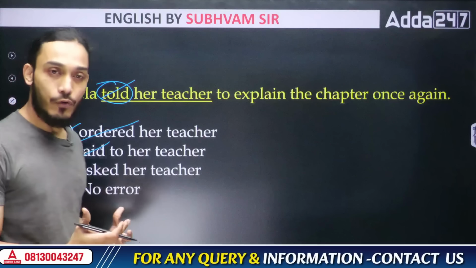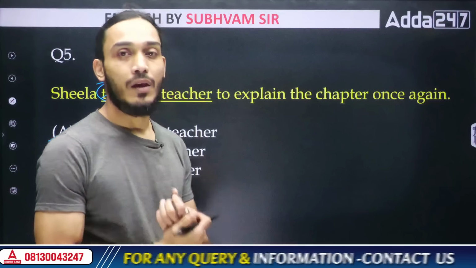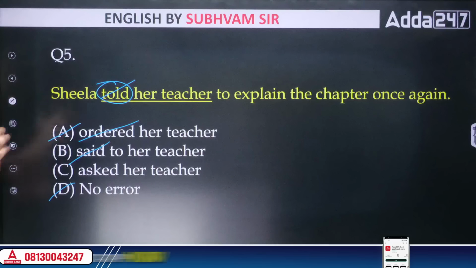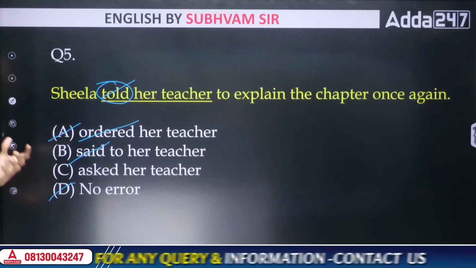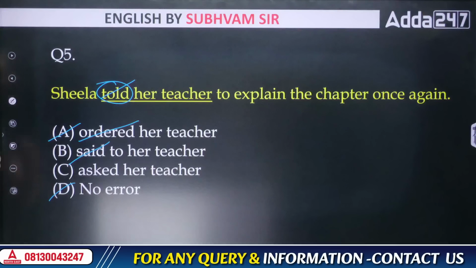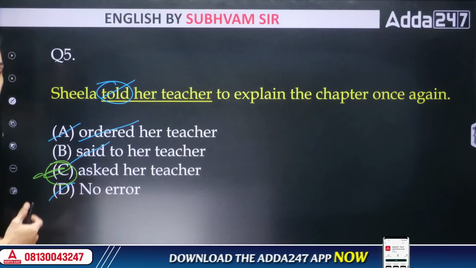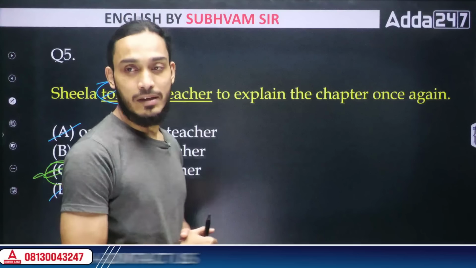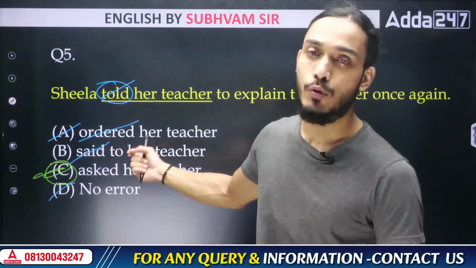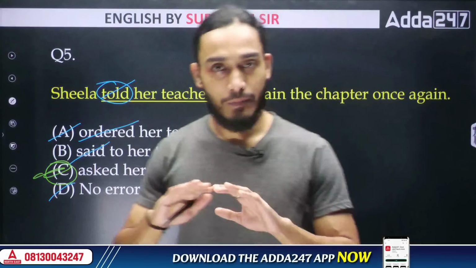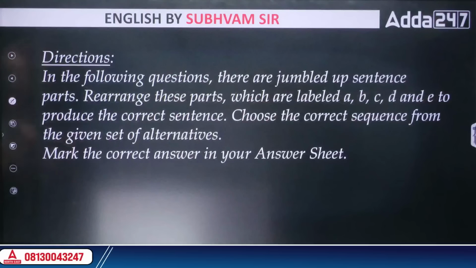She requested an explanation. In that scenario, we may say Sheila requested her teacher for an explanation, or we may say Sheila asked her teacher to explain the chapter once again. So she asked her teacher for an explanation. That means she requested it. That would be the correct word to use in this particular instance, in this particular situation. Clear? Understood? Coming to the next question.